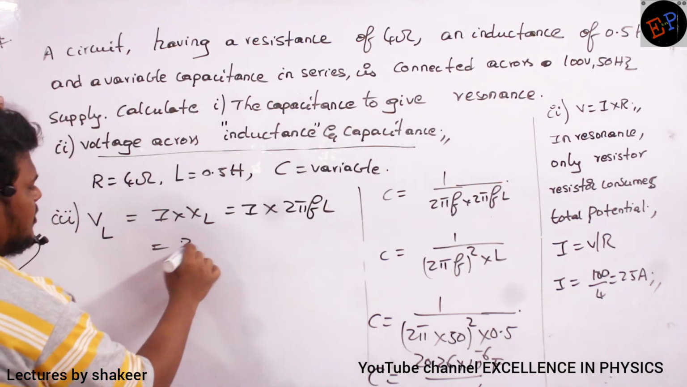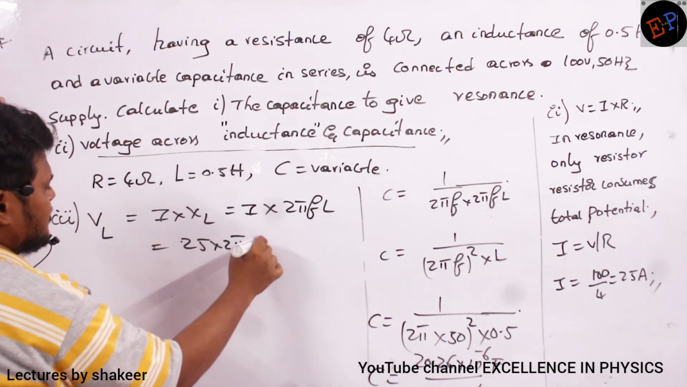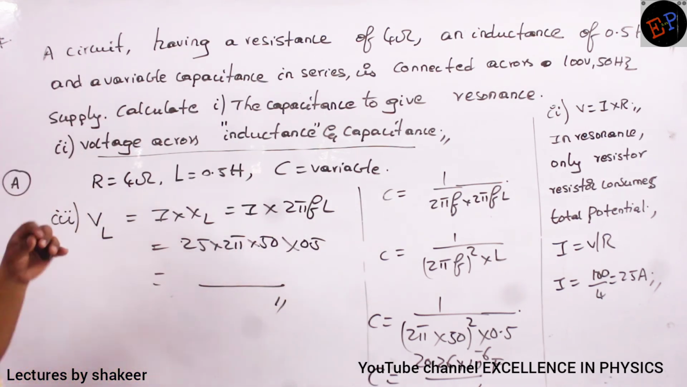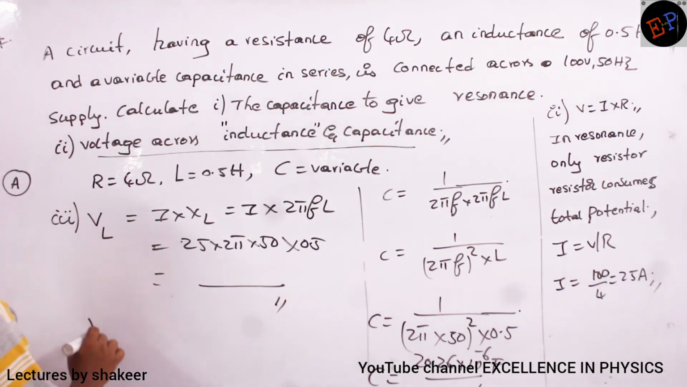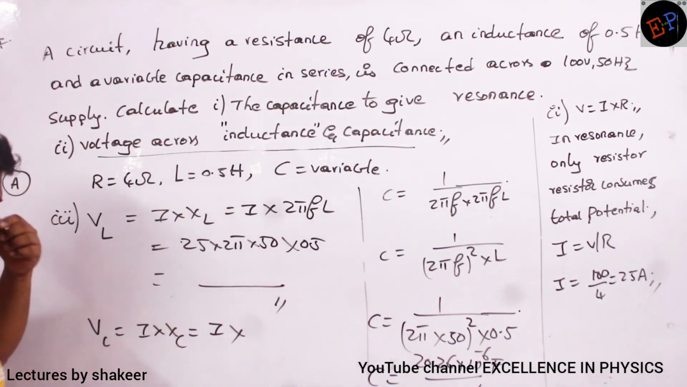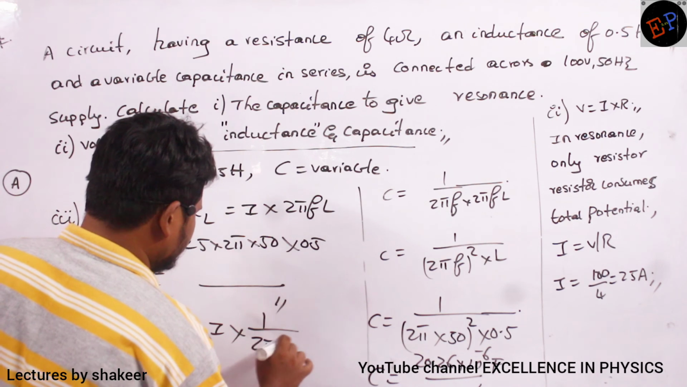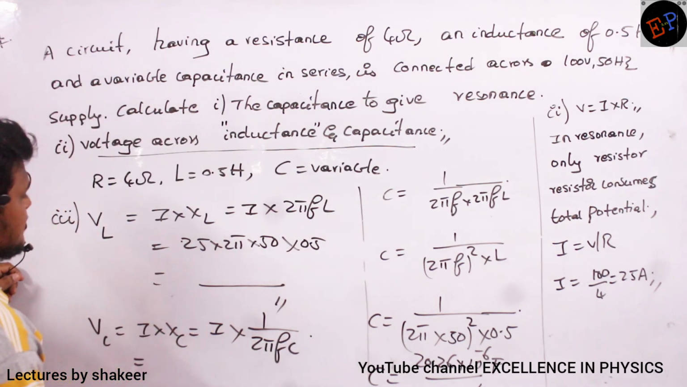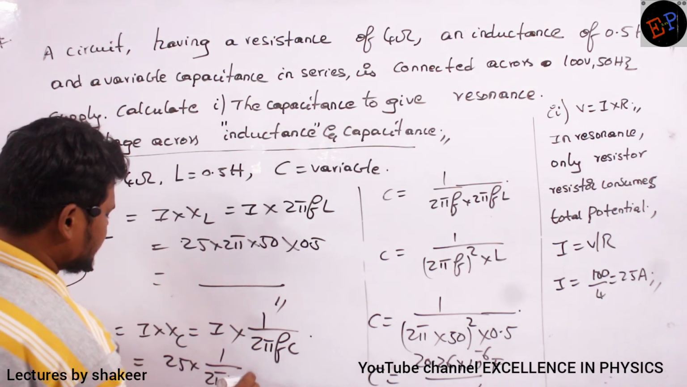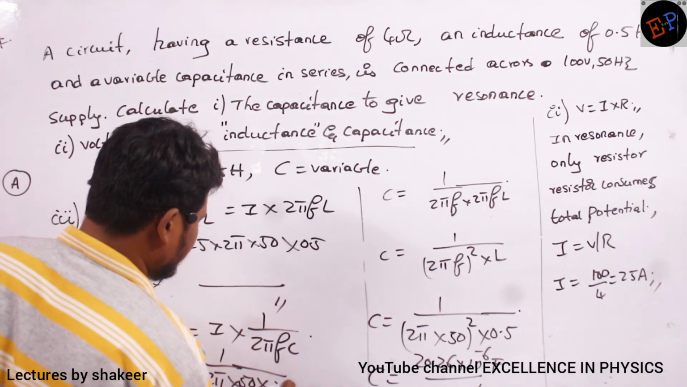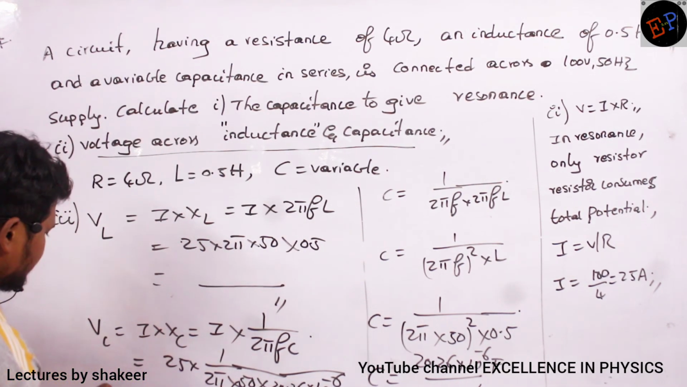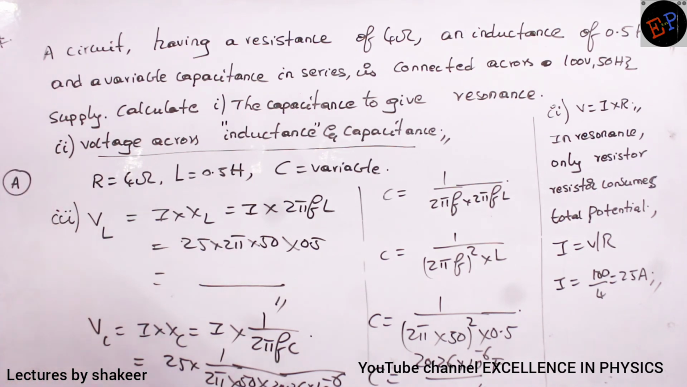Current we have already calculated, 25. 2 pi into frequency 50, L value is 0.5. So do this calculation. That is the voltage drop across the inductor. Clear? Next, VC. VC is I into XC. That's all. So I into XC, where XC is 1 by 2 pi F into C. Current is 25 multiplied by 1 by 2 pi into frequency 50, and capacitance we have already calculated, 20.26 into 10 power minus 6. So do this calculation. That is the value of potential across the capacitor.